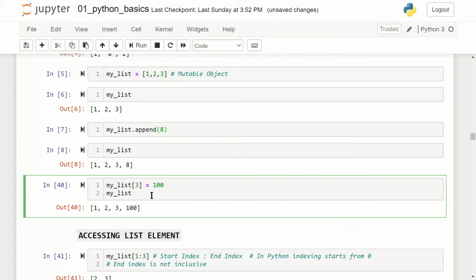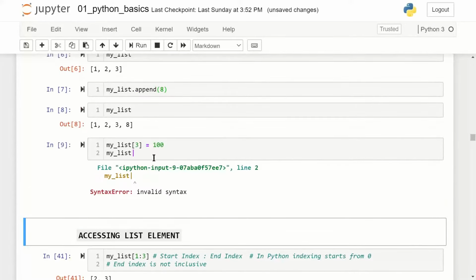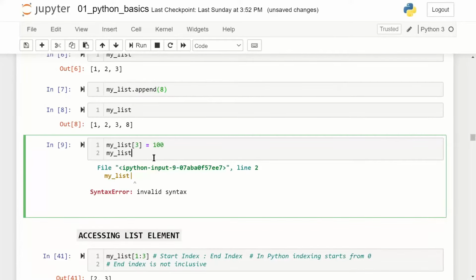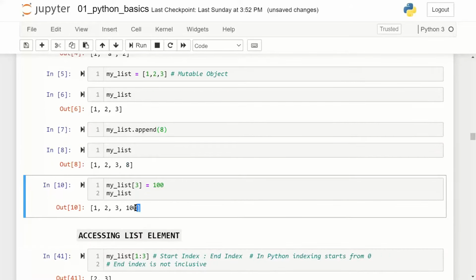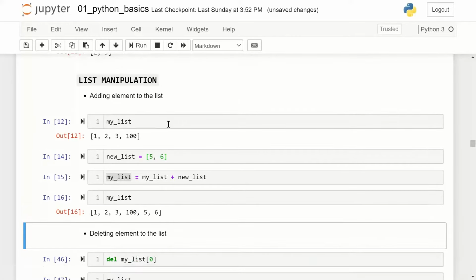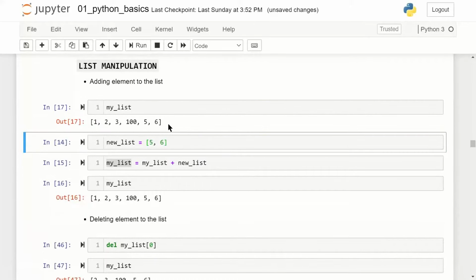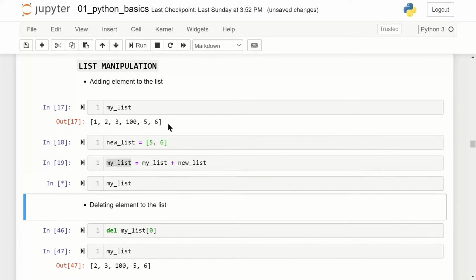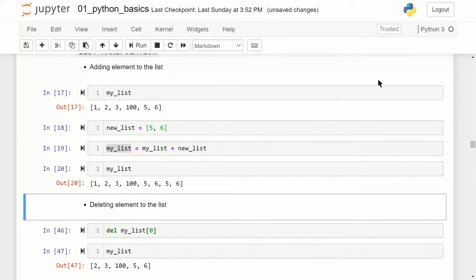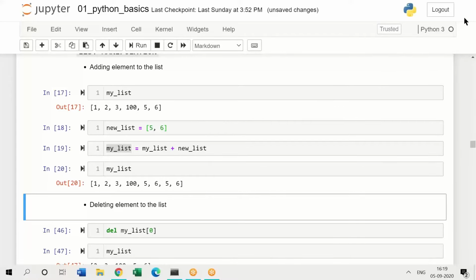Once again, if I run this syntax and check, when I run this, you can see the value 8 has been modified and it has become 100. So lists are mutable objects. Try out this part of the syntax also. My list equals my list plus new list, my list. So here we have seen how to add elements to a list by adding to the list.